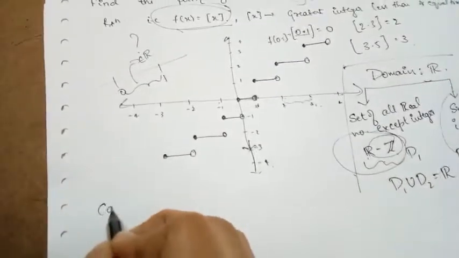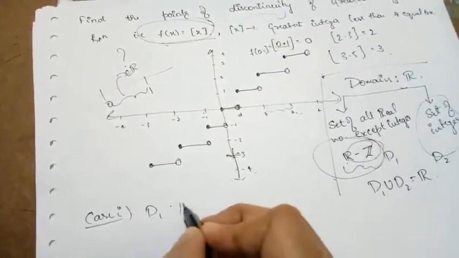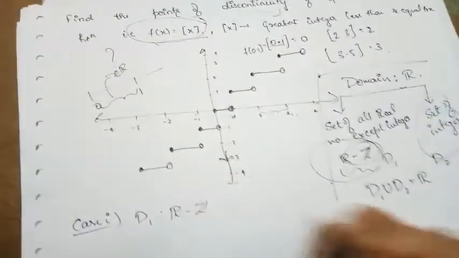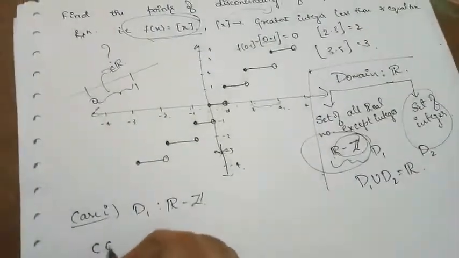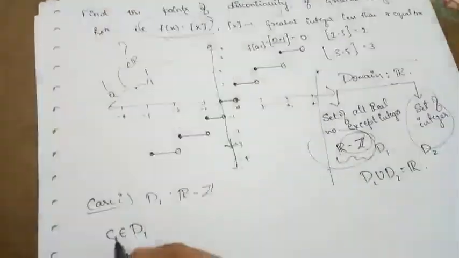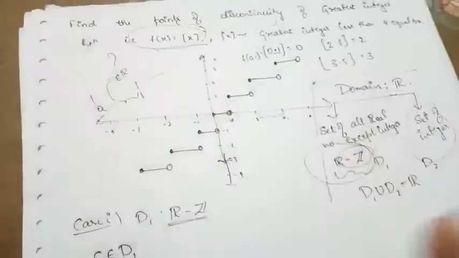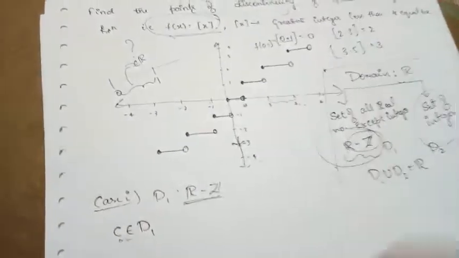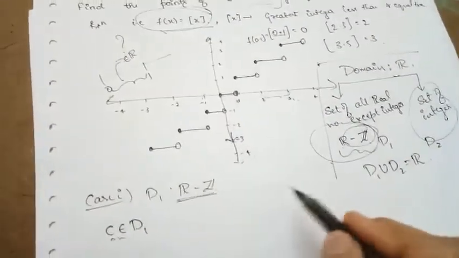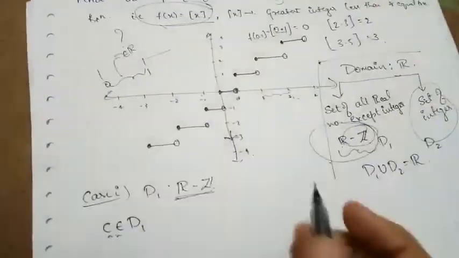So case 1 is domain 1. What is domain 1? The set of all real numbers excluding integers. So if I choose a C belonging to D1, that is, the set of all real numbers excluding Z, then what is the value of the function at this point? Clearly C is one of the real numbers which is not equal to an integer.